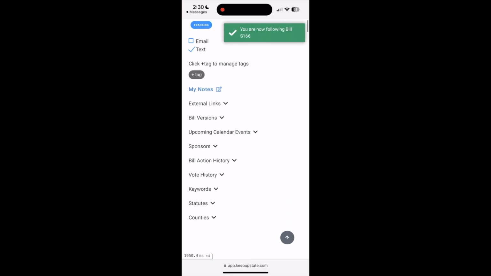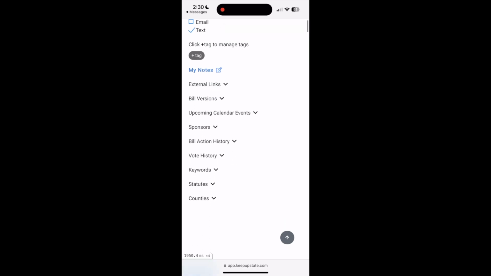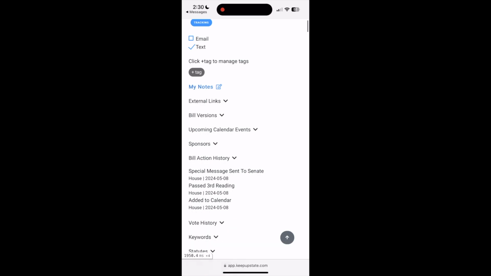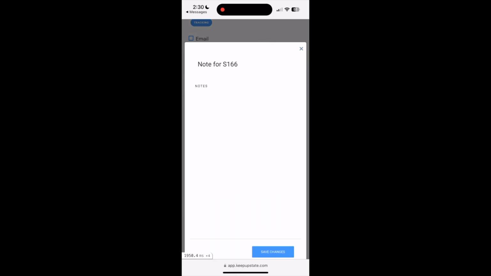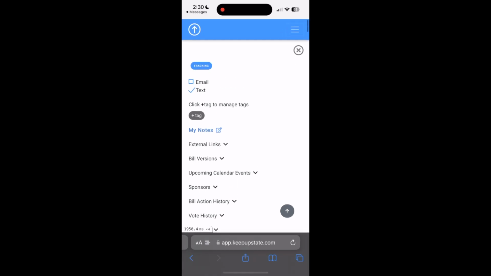You can do all the different things here that you can on your computer: bill versions, put tags on it, look at the action history, take notes on it. You can do that all straight from the mobile website.